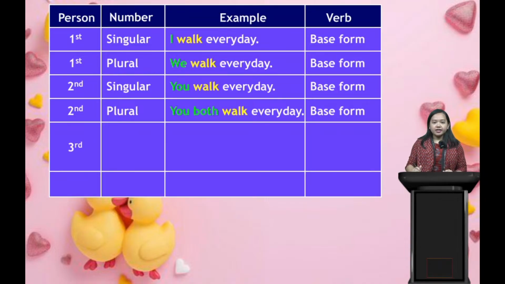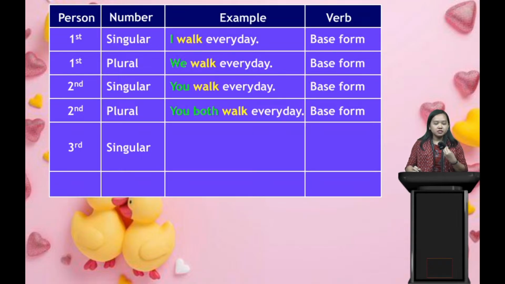Now we'll talk about the third person. Third person means when I talk about somebody and that person is not aware that I'm talking about him. That becomes third person singular: when I talk about only one person and he doesn't know I'm talking about him.